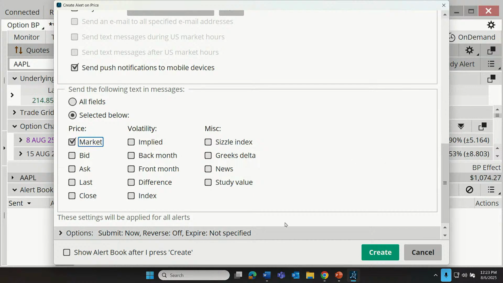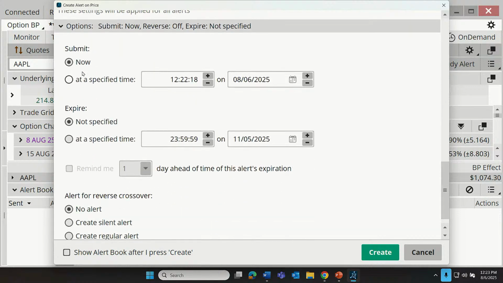Now, finally, down below, if I click on options, I can have this alert start at a specified time. So we can start the alerts being generated right now if we happen to get across above 220 today. Or if, let's say, we're going on vacation, we want those alerts to start after we return. If we happen to get a crossover at that time, we can have the alerts expire. So maybe we start them today, and if we don't get a crossover within the next 5 days, we could specify that, set a specific time and date for the alerts to no longer be generated.